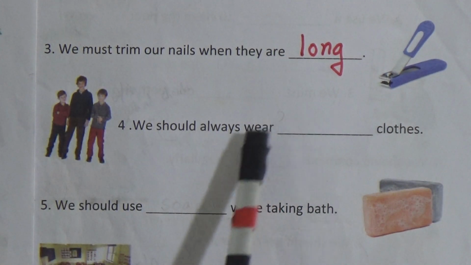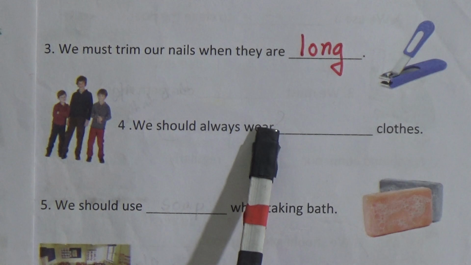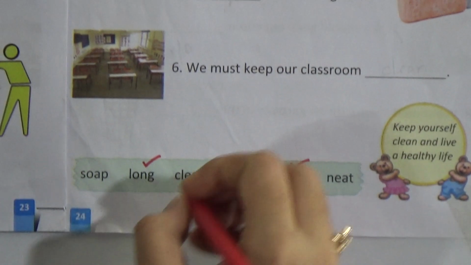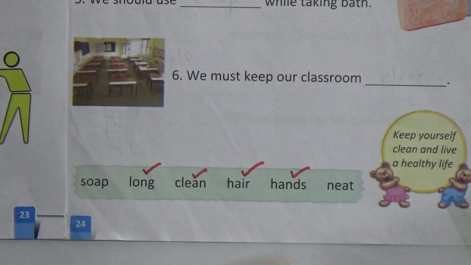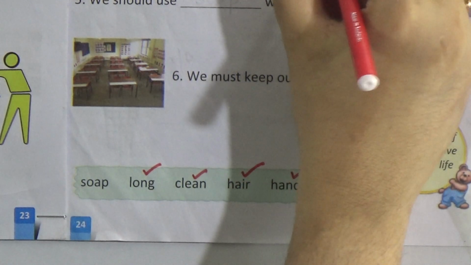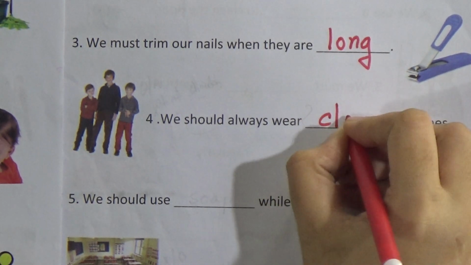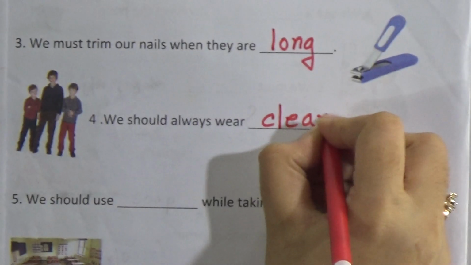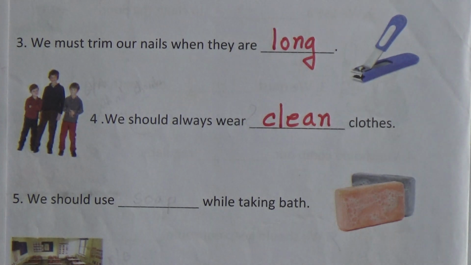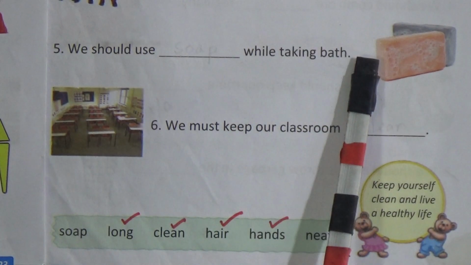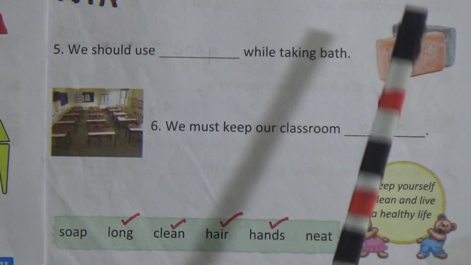Now for 4 number, we should always wear dash clothes. We should always wear clean clothes. Look at this box, we are taking this word clean and we will write here clean. Clean spelling is C-L-E-A-N, clean. Now 5 number, we should use dash while taking bath. We should use soap.